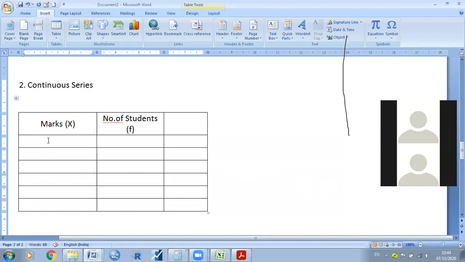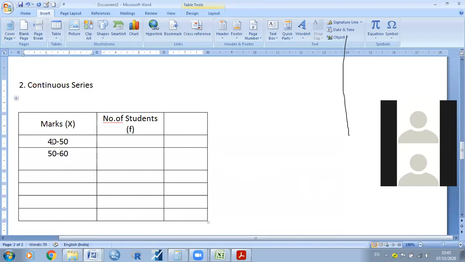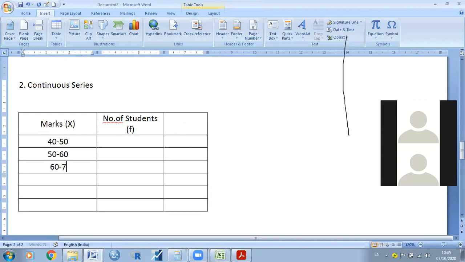See, for example, you can take the data, marks only. So 40 to 50, 50 to 60, then 60 to 70, then 70 to 80, 80 to 90, 90 to 100. So here it's an external exam. If you get less than 40, you may be treated as a fail. For example, number of students: 2, 6, 20, 5, 3, and 2.